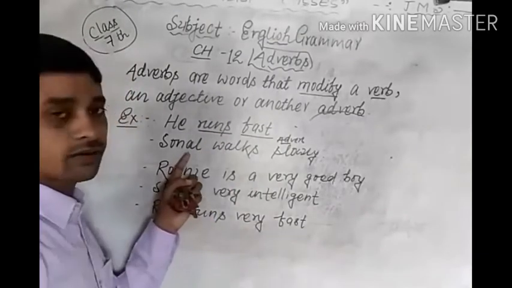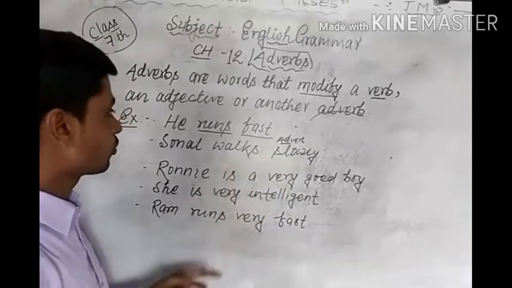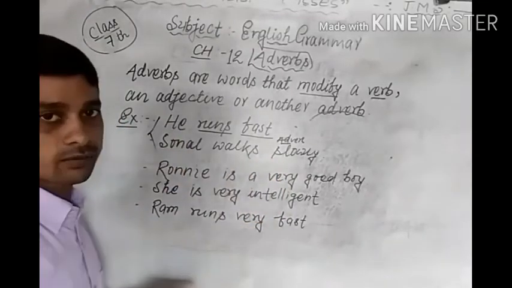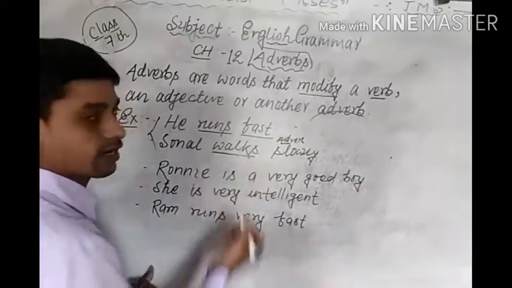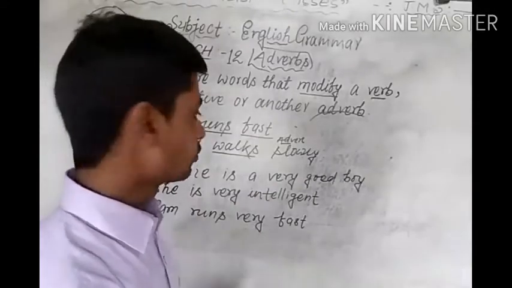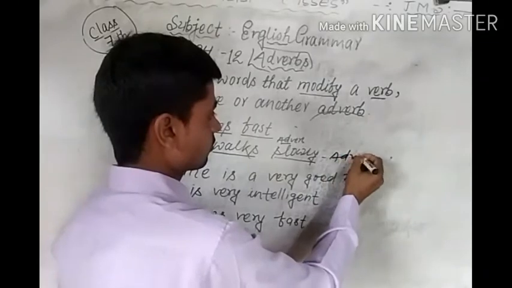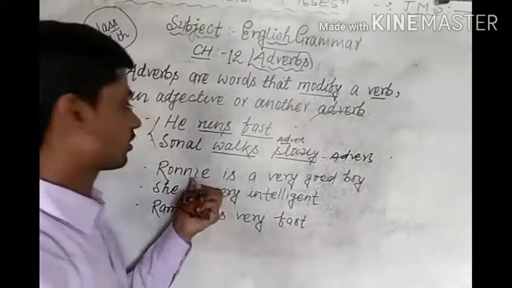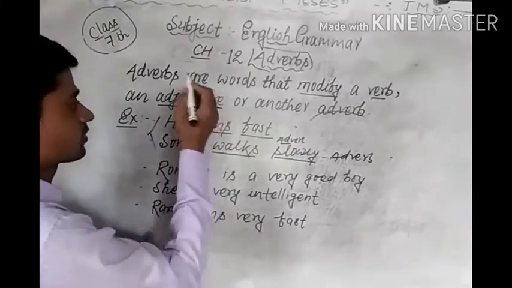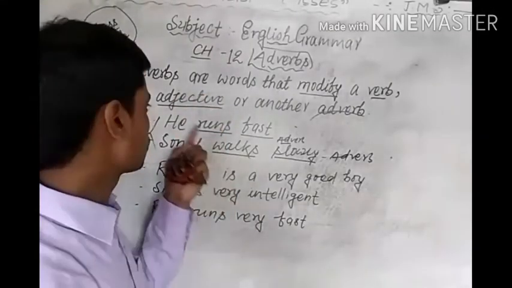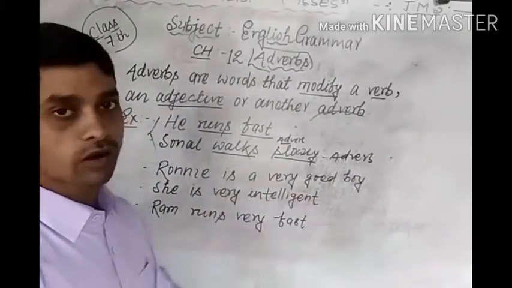In the second example, Sonal walks slowly. The first and second examples show the quality of a verb. Sonal walks, and how does Sonal walk? Slowly. The word slowly is the adverb here. Now in the third example, this example tells about an adjective, that is, a word that shows the quality of an adjective. Ronnie is a very good boy.